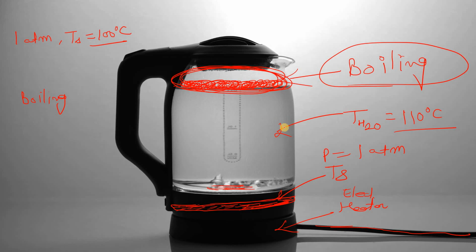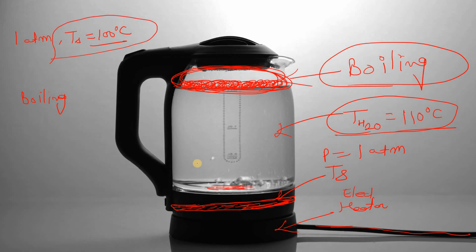Your surface temperature is above the saturation temperature of the liquid, or water, okay. Your saturation temperature is going to be constant at a particular pressure. Are you getting my point? So this is about the boiling, right? Okay, this is very simple.